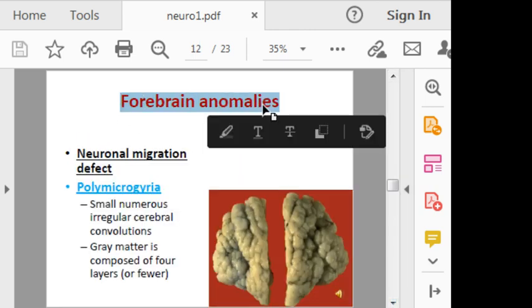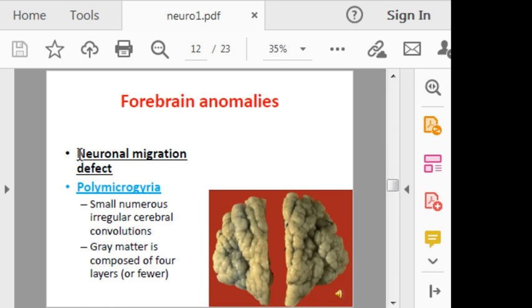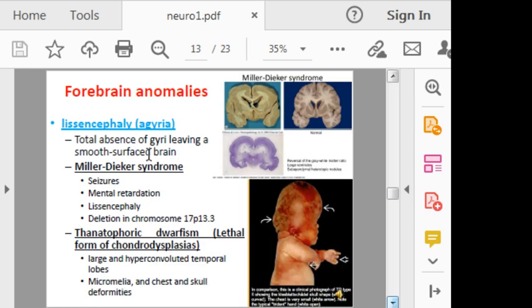Now we come to the forebrain abnormalities. We have neuronal migration defects, polymicrogyria. This abnormality is characterized by small, numerous, irregular cerebral convolutions, and the gray matter is composed of 4 layers instead of the normal 6 layers.